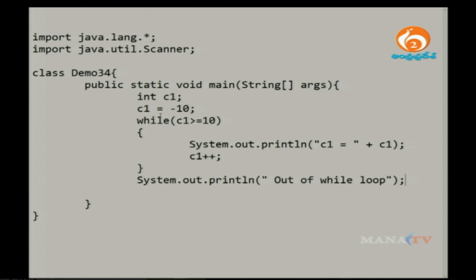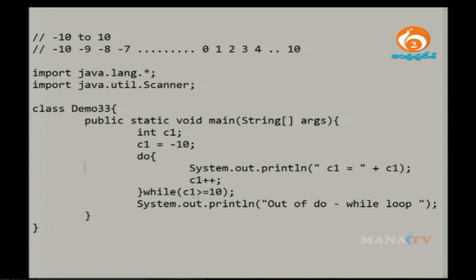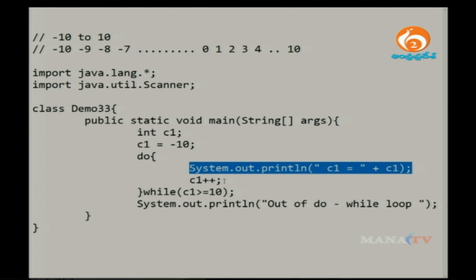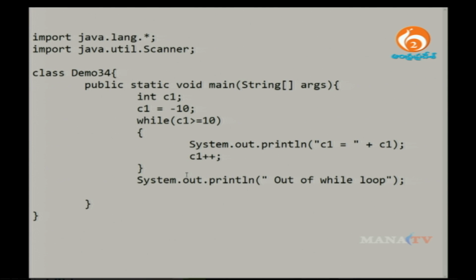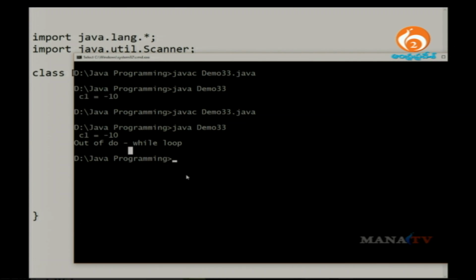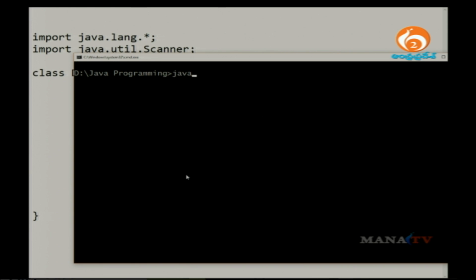All right. So now what happened with this particular program? This particular program is printed at least once, nothing but this particular line of code is executed. But what happened with this part? Now let me check it out. javac demo34.java.